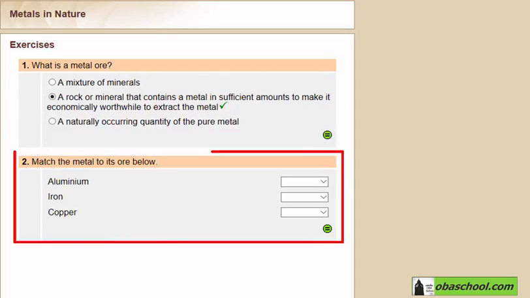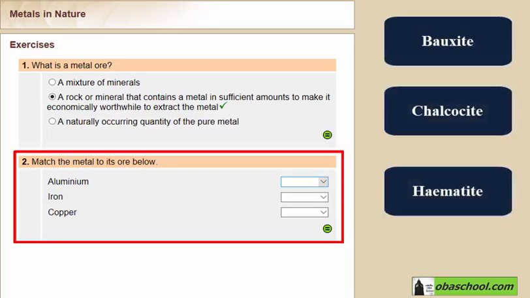Let's now match the metal to its ore below. The metals are aluminum, iron, and copper. The names of the ores are bauxite, chalcocite, and hematite. Match each metal with its ore. Excellent. So these are the names of the ores of each metal.